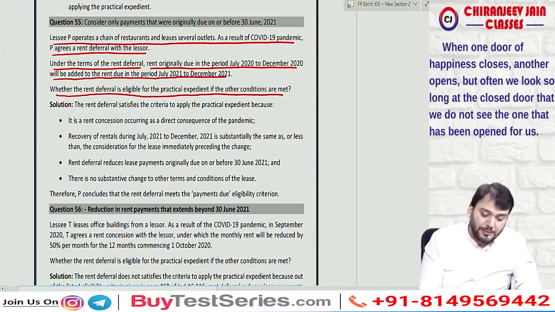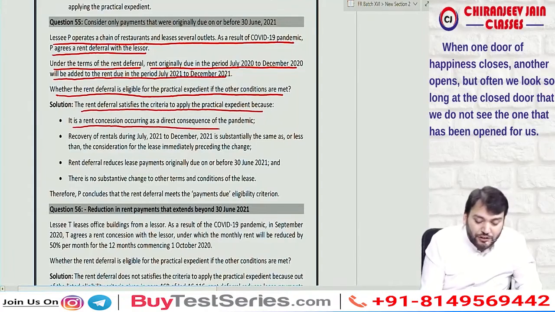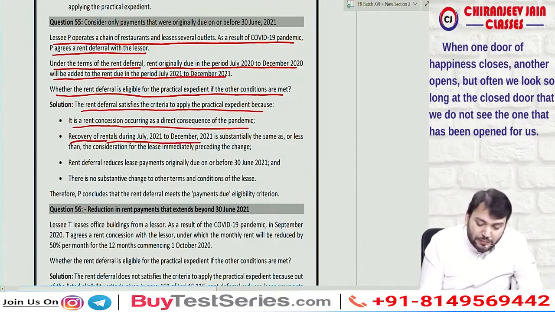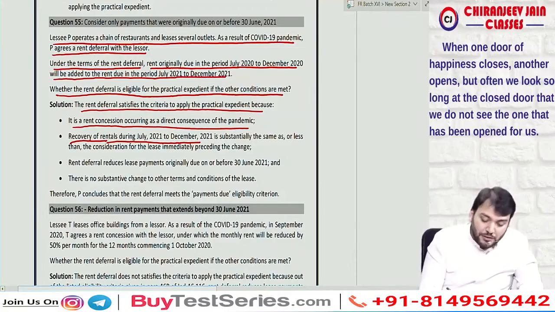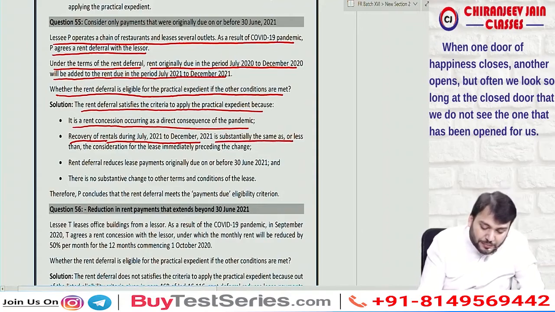Correct? Let us see what they have given. The rent deferral satisfies the criteria to apply the practical expedient because, can you say this is a rent concession occurring as a direct consequence of the pandemic? Yes. Can you say recovery of rental during July 21 to December 21 is substantially the same or less than the consideration for the lease immediately preceding the change?